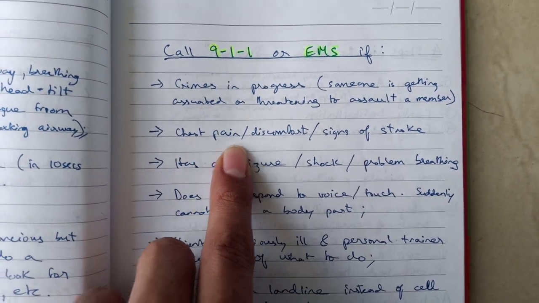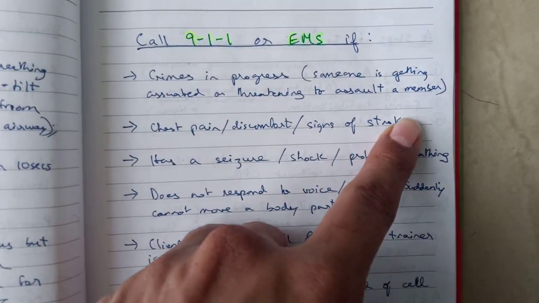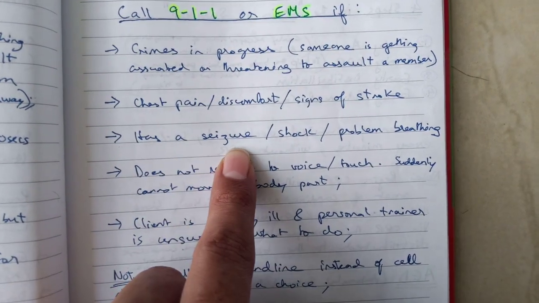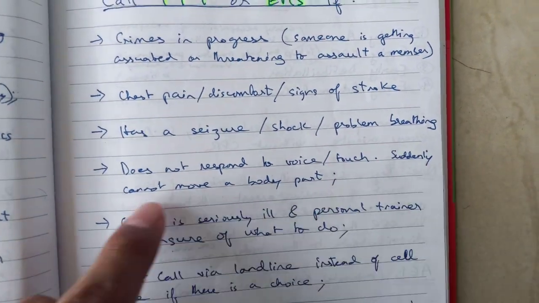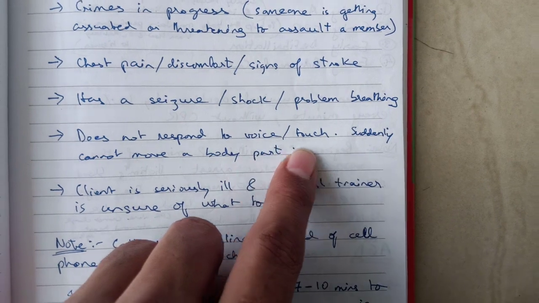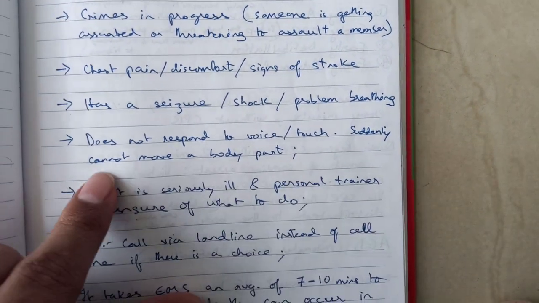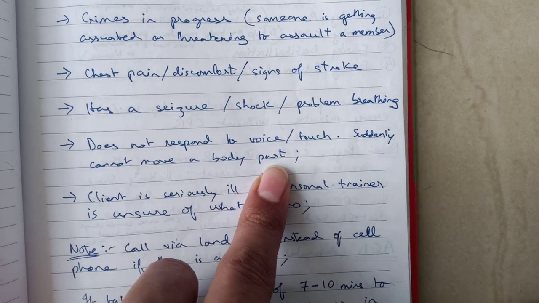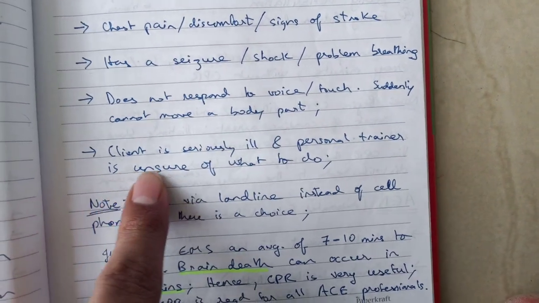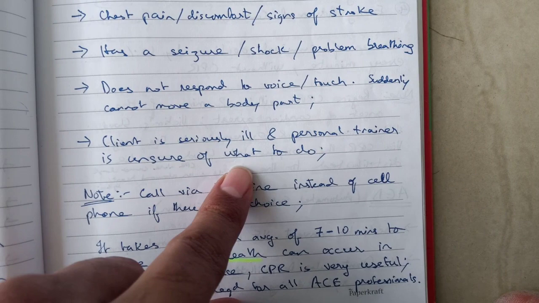Then the second case is chest pain. If they're showing any kind of chest pain or discomfort or signs of a stroke, has a seizure, shock, problem breathing, does not respond to voice or touch, you're shaking them, you're calling them, but they are not responding. They suddenly cannot move a body part, kind of like paralysis. The client is seriously ill and the personal trainer is unsure of what to do.